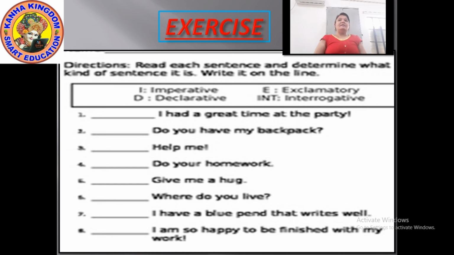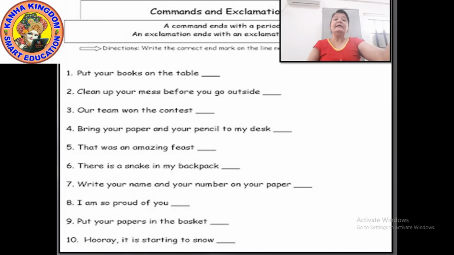Fine. Let's see one more exercise. Now in this exercise you have to put punctuation marks. Just have a look at the word bank, the box which has been given. Commands and exclamations. Commands means orders.